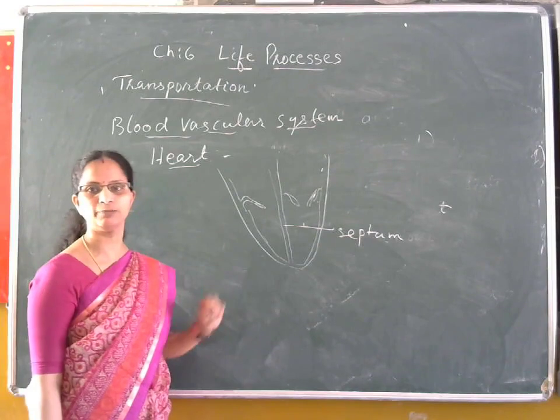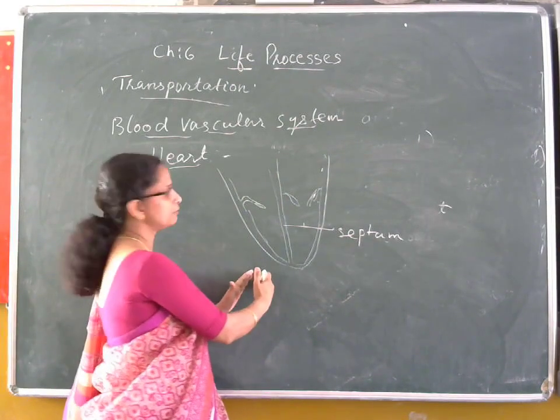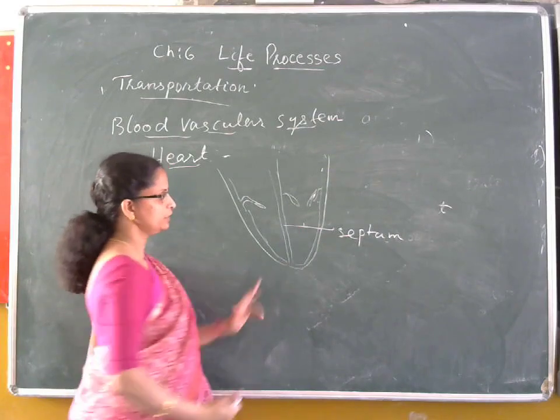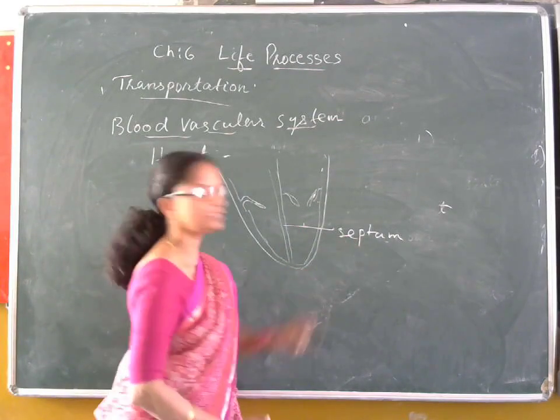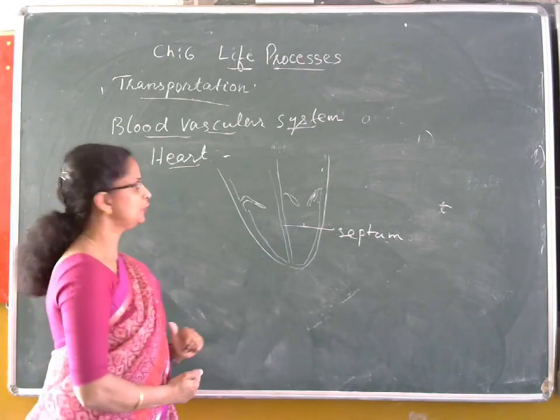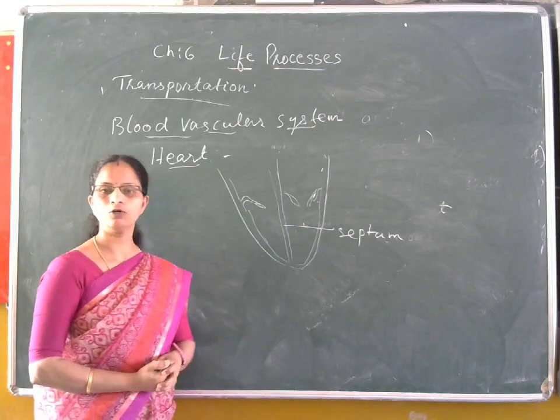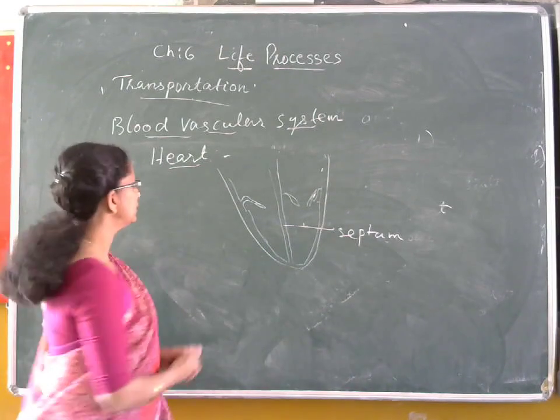Internally, the heart is divided into right and left side with the help of an internal wall called septum. There are 2 upper chambers known as the atria and 2 lower chambers called ventricles.